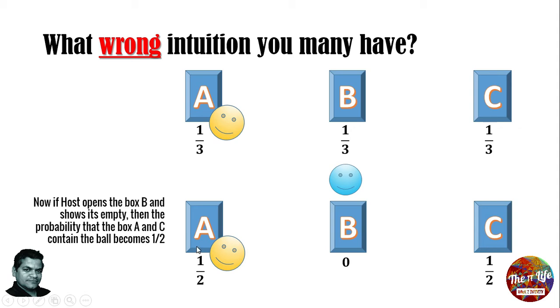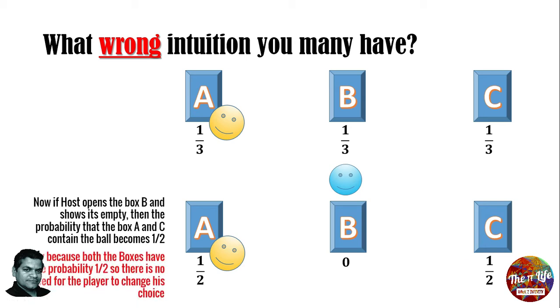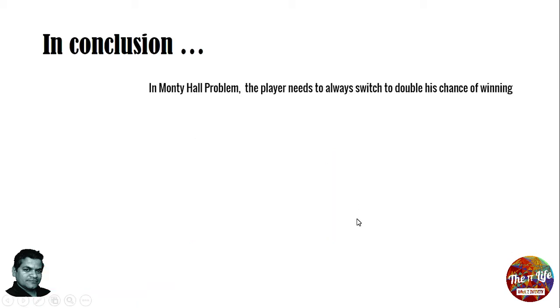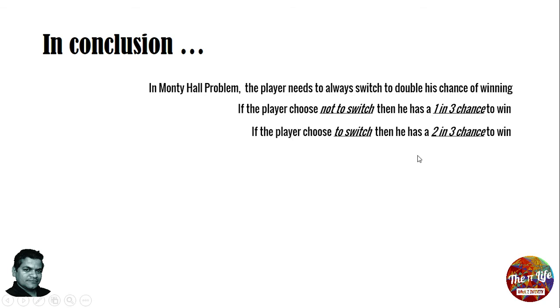So in that case, there is no need to switch for the player from A to C, right? But that's not the case. Why I'm saying so? We'll show you by running a program. So what's the conclusion? In the Monty Hall problem, the player needs to always switch to double his chances of winning. If the player chooses not to switch, then he has a 1 in 3 chance to win. If the player chooses to switch, then he has 2 in 3 chance to win.